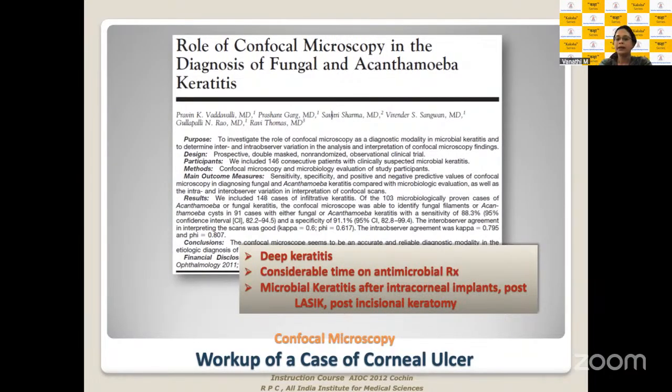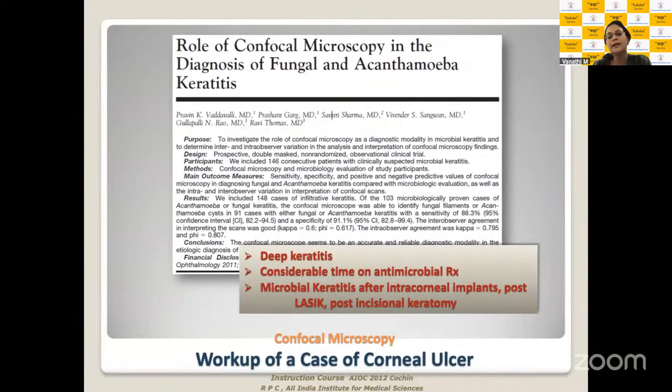And again, in refractory ulcers which are not responding to antimicrobial therapy. But remember when you're doing confocal, you will need a certain area of clear cornea and the patient needs to be comfortable for you to be able to do a confocal microscopy examination here.